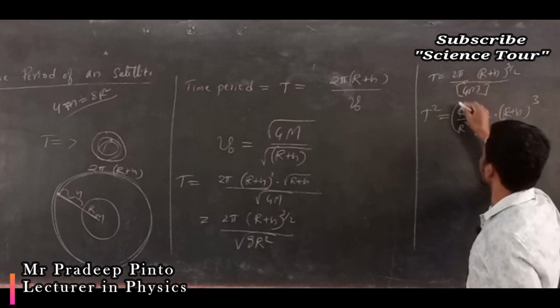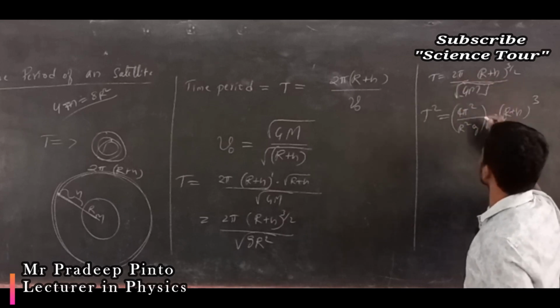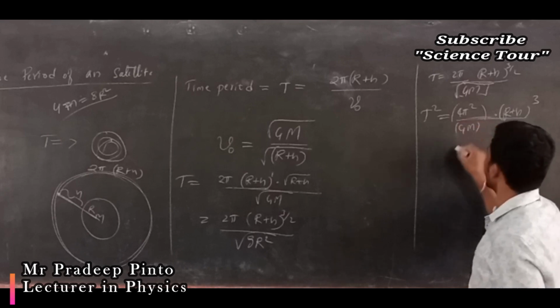Why, I will tell you later. Square of the root gives G M.